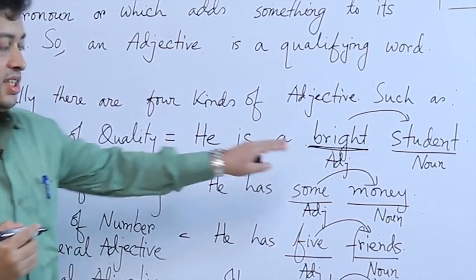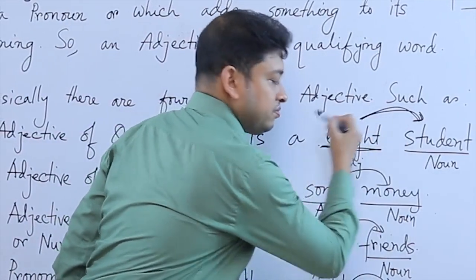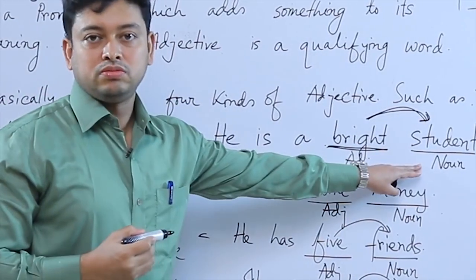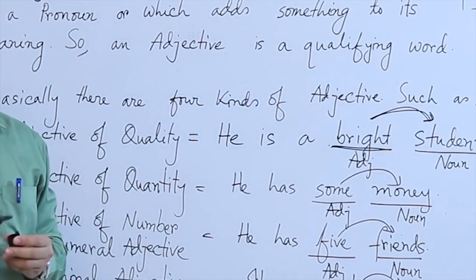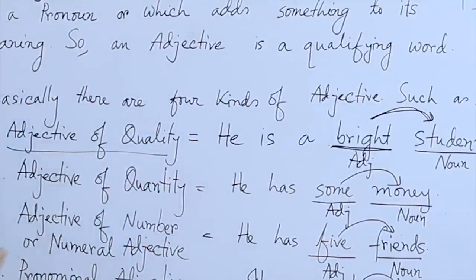Now, the question is why this is an adjective? Because it is qualifying the word student, and student is a noun. As we are talking about the quality of a student, that is why the name is adjective of quality.